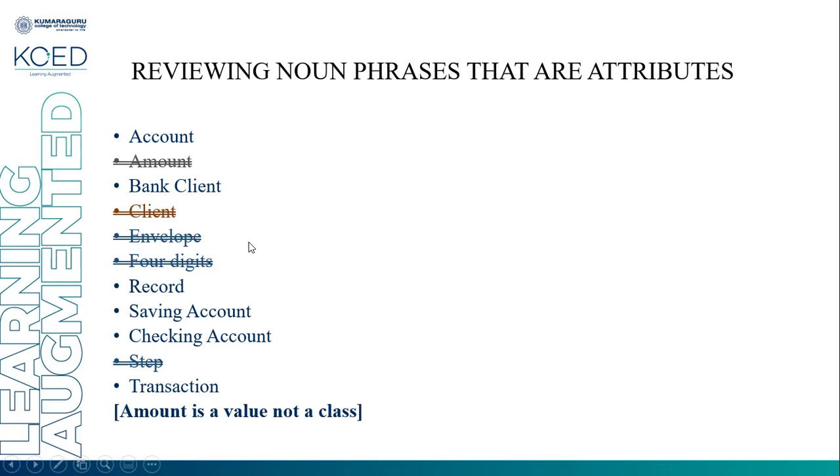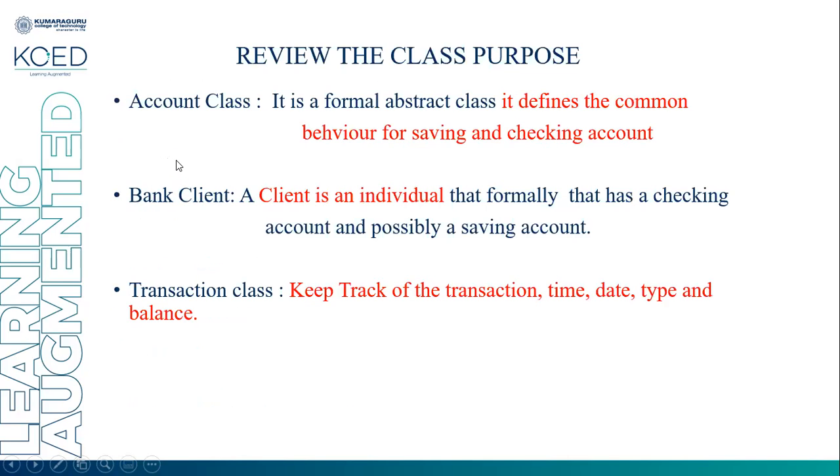It is going to store the value. It cannot work for a class. That's why the amount got removed. Okay, it will be an attribute of some other class. Then review the class purpose. All the classes are reviewed.